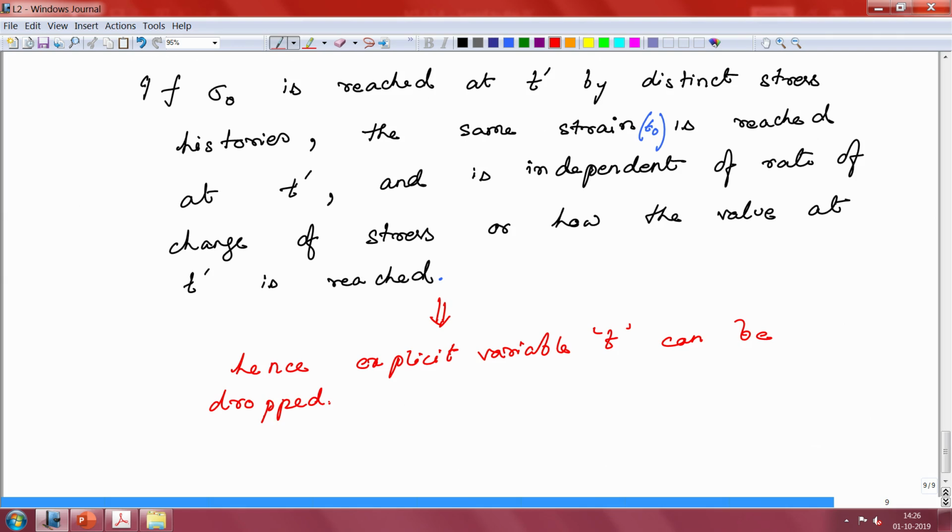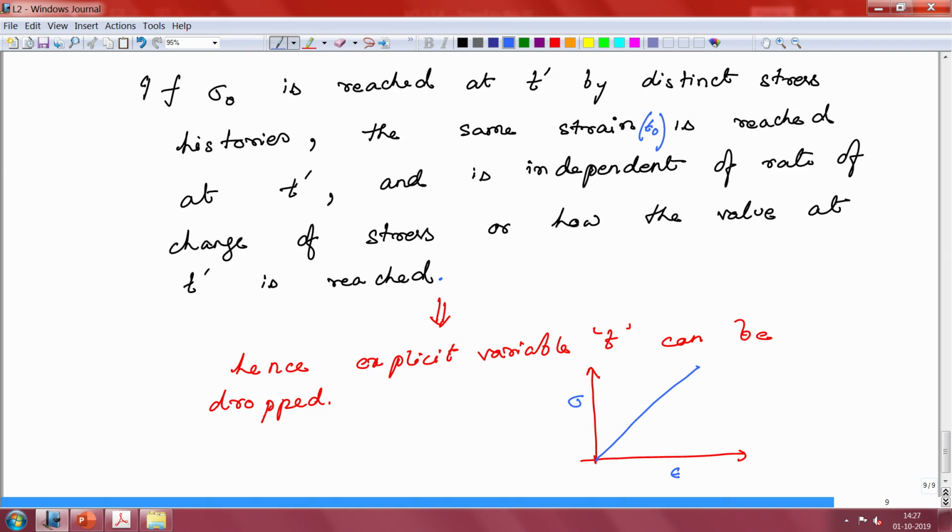And thus, irrespective of who has done the experiments with what history, you will always end up reaching the same conclusion. If many people were doing different experiments with different histories, all of them, if they plot sigma versus epsilon, get the familiar straight line, where the slope is a function of the material itself.